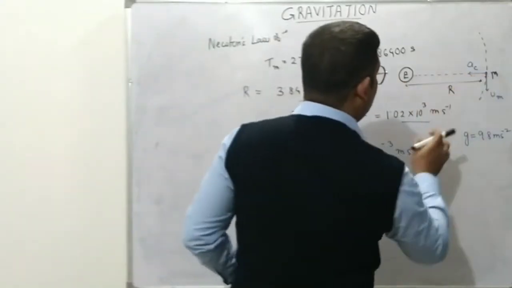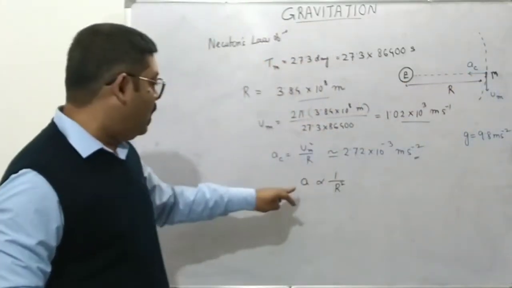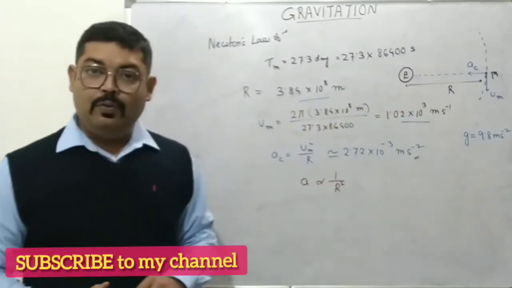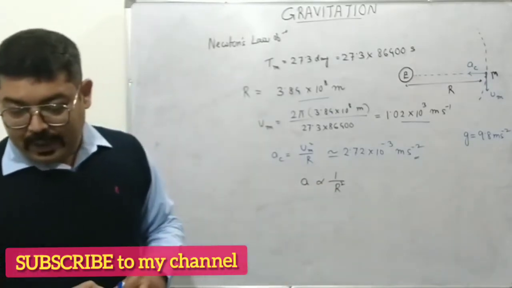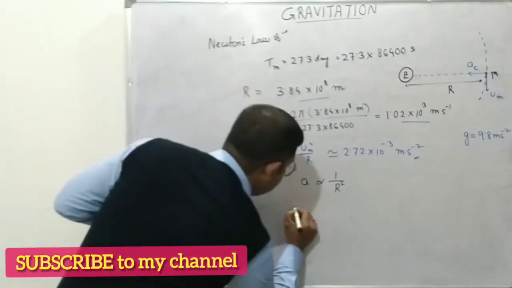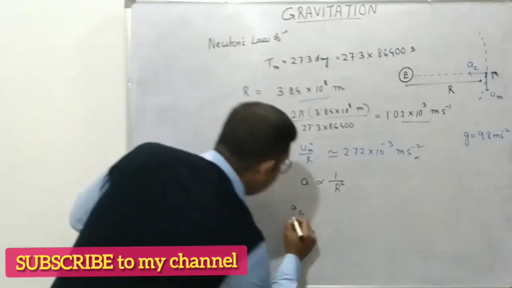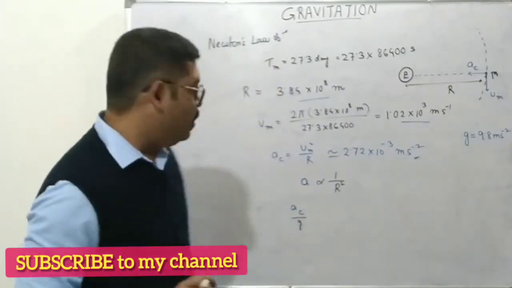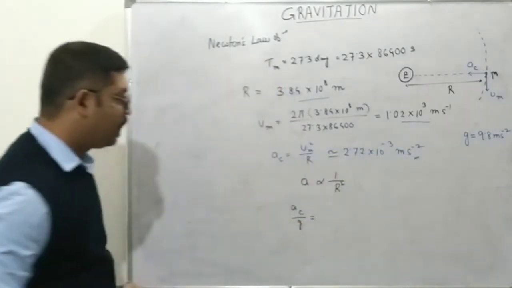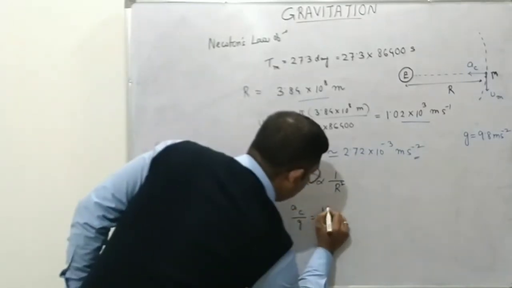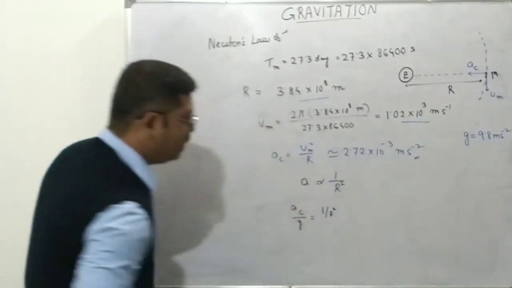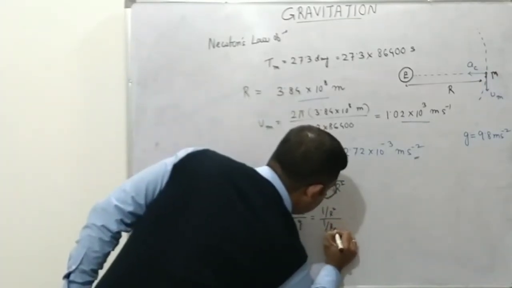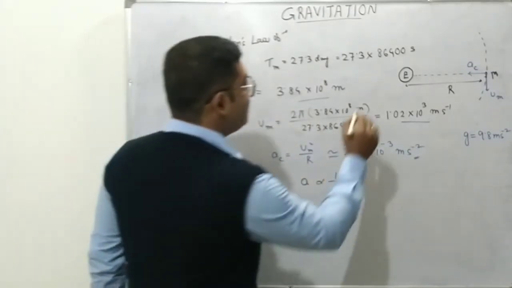So Earth to moon, the distance is r, so the acceleration produced in the moon by Earth will be proportional to 1 by r square, which will mean that AC, the acceleration produced in the moon, divided by acceleration due to gravity, which is always measured very close to Earth's surface, will be 1 by r square and 1 by r e squared, where r e is the radius of the Earth.